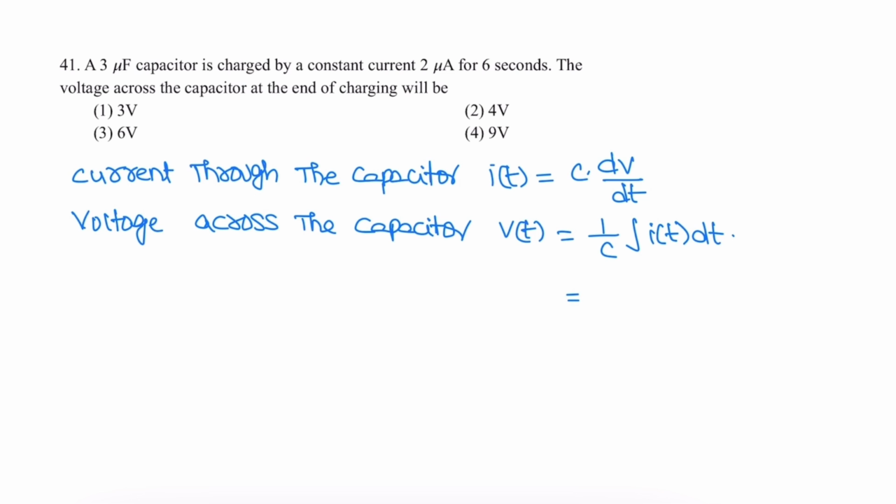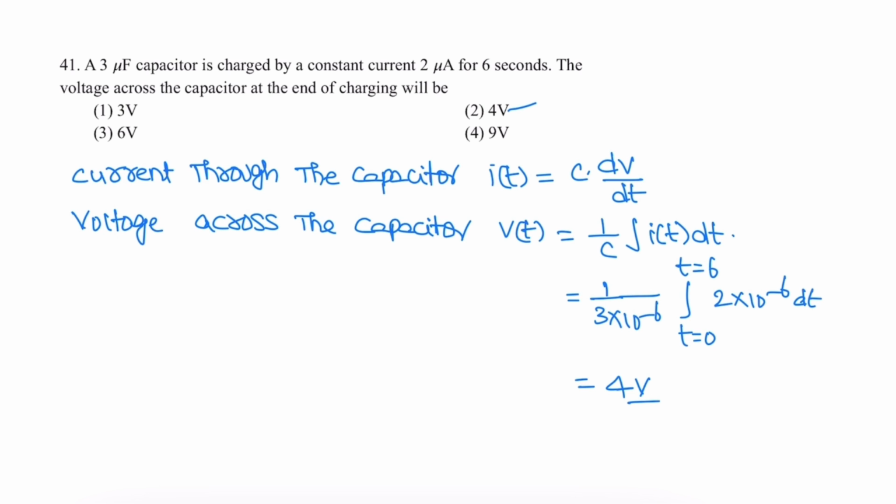The capacitance is 3 micro, that is 10 power minus 6. The time limits are from t is equal to 0 to t is equal to 6 seconds. Current is 2 into 10 power minus 6 dt. So its value is 4 volts. Voltage across the capacitor is 4 volts.